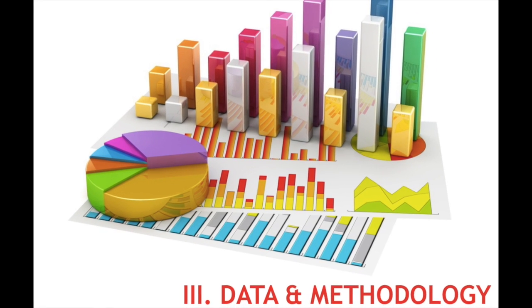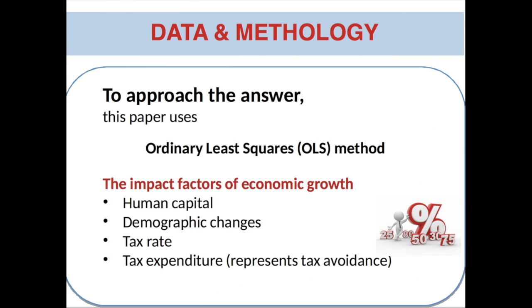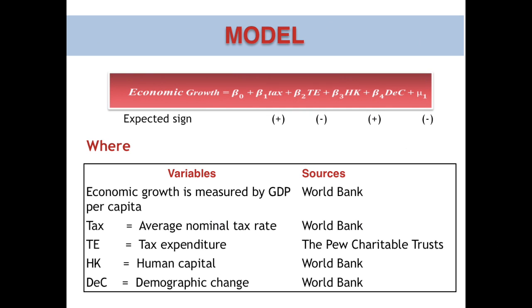For data and methodology, we find the answer by using the OLS method to estimate economic growth that is caused by human capital, demographic change, tax rate, and tax expenditure. According to the research we mentioned in the previous section, tax rate and human capital are positive, tax expenditure and demographic change are negative. The variables come from the World Bank and the Pew Charitable Trust.